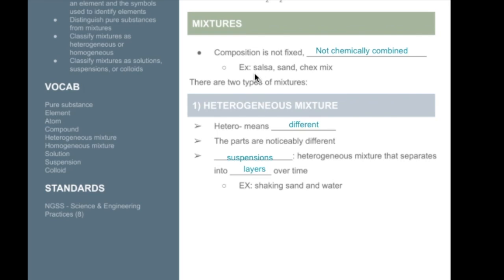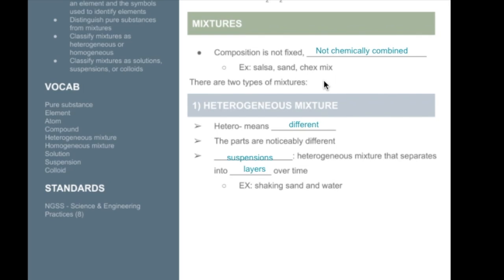Like salsa, we have the different parts: you might have onion, tomato, jalapenos in your salsa. If you look at sand, you can see the different particles that make up the sand. That's all not just uniform. Same thing with Chex Mix. Our air that we breathe has oxygen, carbon dioxide, carbon monoxide, and nitrogen. All of that is in the air. They're not chemically combined, but they are a mixture.